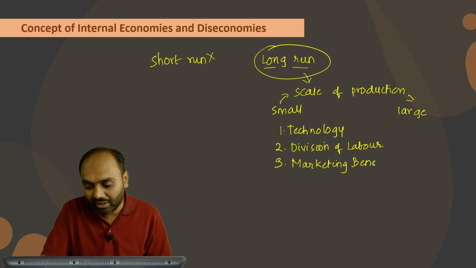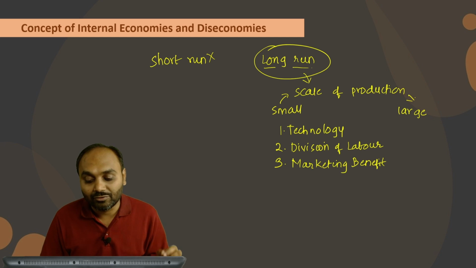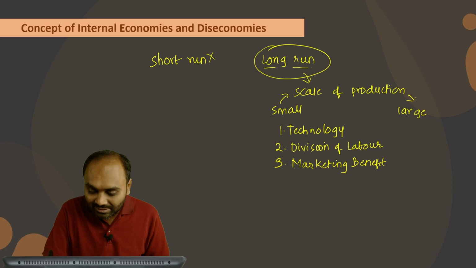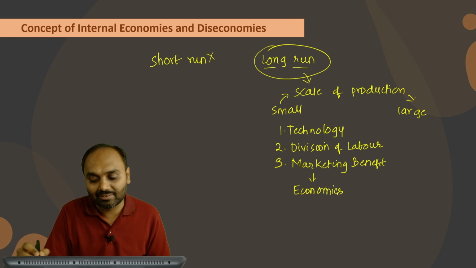All this kind of benefit that you get within the organization, once again I'm specifying, within the organization, because you are producing on a large scale, is termed as economies. Economies are nothing but the benefit of large scale.